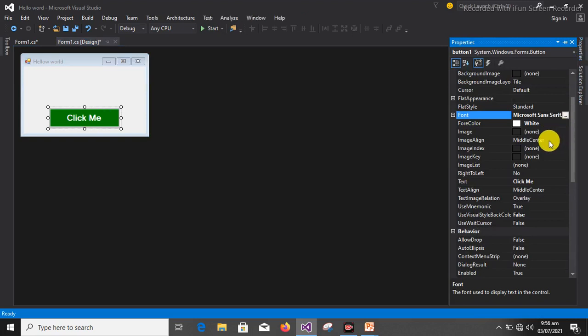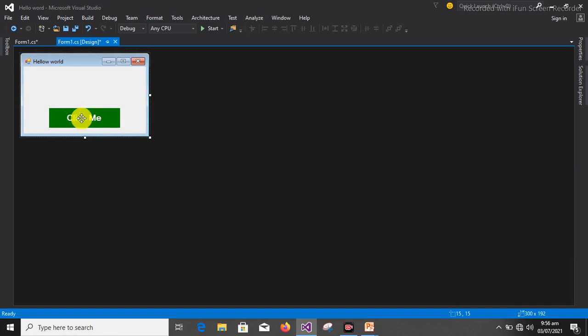I want to make this button a Windows 10 format button, or Windows 8, a flat form. So I'll just go to flat style. Look at the flat style. Go to this one, standard. You change it to flat. You see, it's now flat.